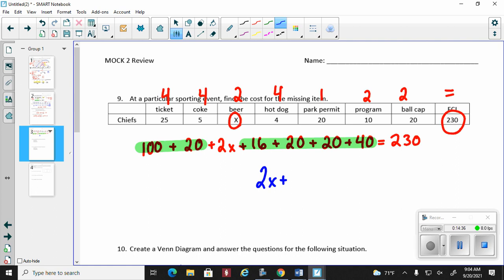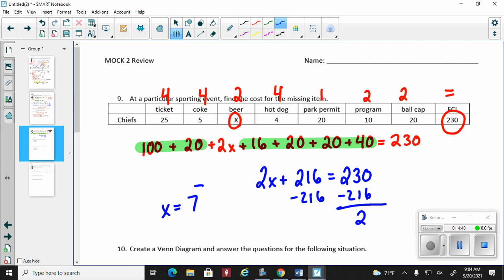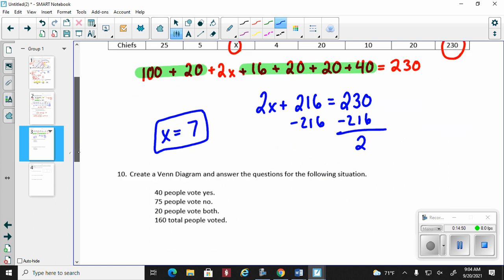Now, I'm doing this very fast, so I'm hoping that my calculations are correct. Subtract 216, subtract 216, and I'm simply going to divide by 2. All right, so x is going to equal 7. There we go.